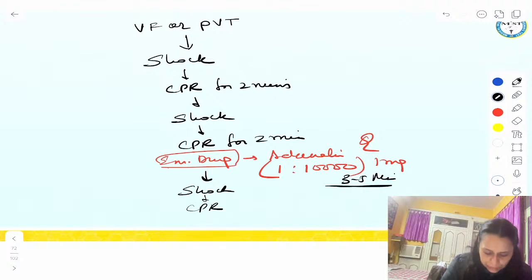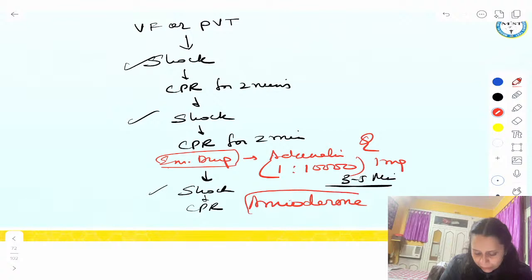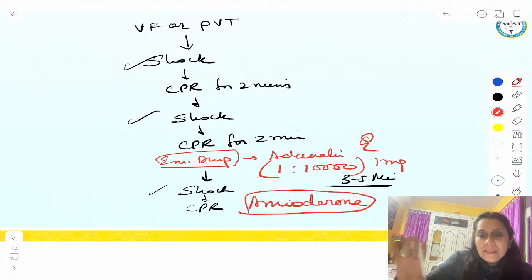Now if the shock is not converting the rhythm into sinus rhythm, then we can give another emergency drug, amiodarone. Amiodarone, what does it do? It's an antiarrhythmic. It can increase the susceptibility of the heart to the shock. It can make the heart more susceptible to defibrillation. So there's a possibility after giving amiodarone, the VF gets converted into sinus rhythm.